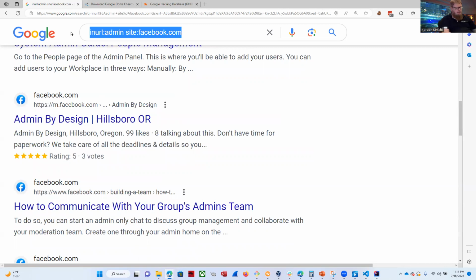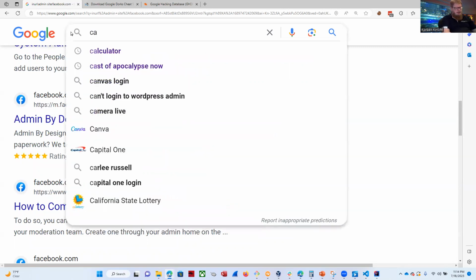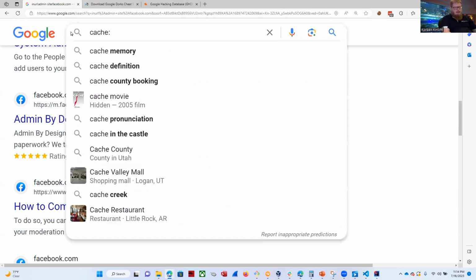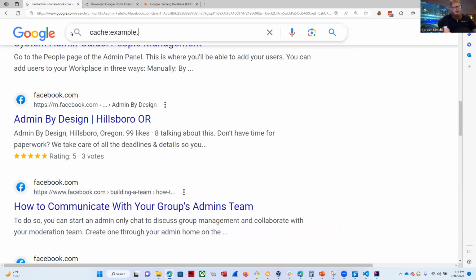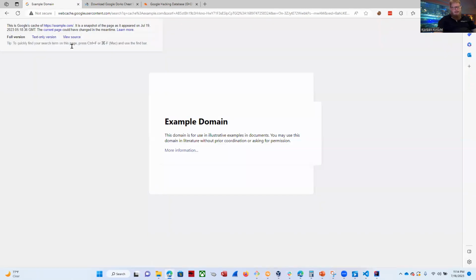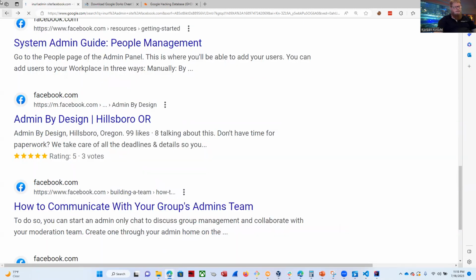Okay, so the last one is the cache option. This will search a website that may no longer exist or could be down, something like that. And if you want to look at an older cached version of the website, when you do that, this page tells us that it was cached on 5/18/2023. So that's when this page was captured.